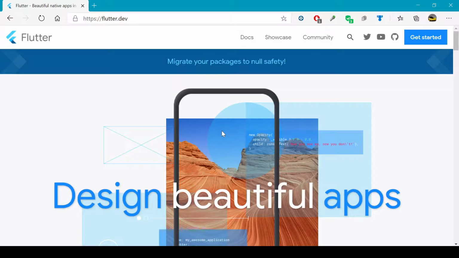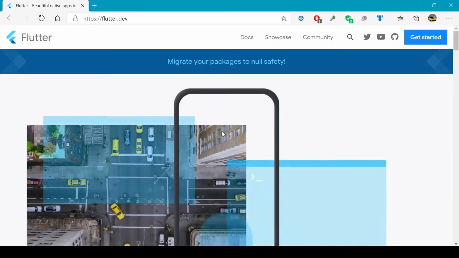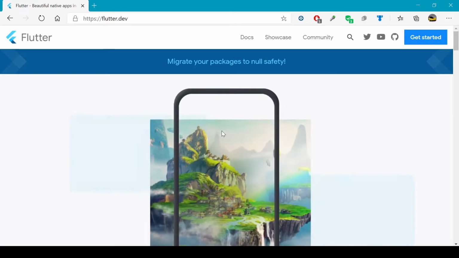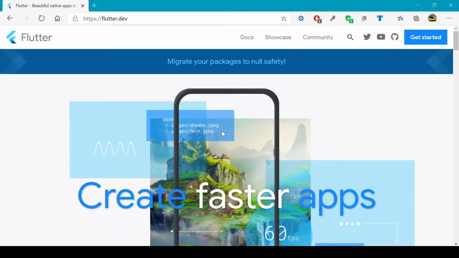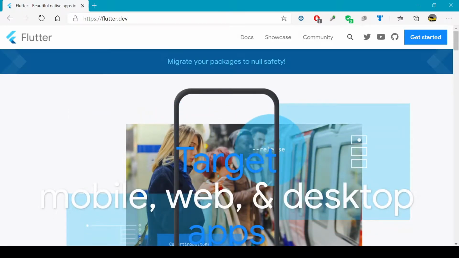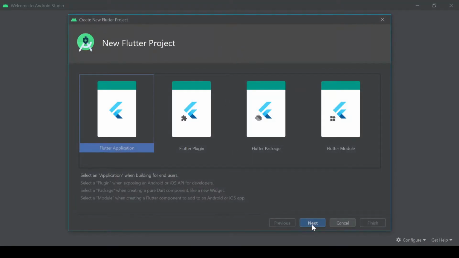So if you don't know what Flutter is, it's Google's UI SDK and it just helps you to build apps. You can download it from flutter.dev. You can learn more there as well. There are some links in the description on how to install Flutter. But once you've got it installed, we can go to Android Studio and create a new Flutter project.